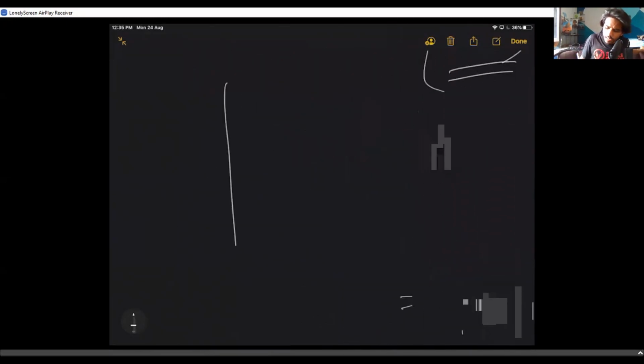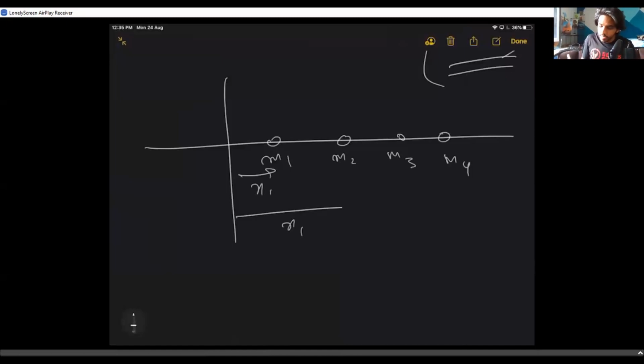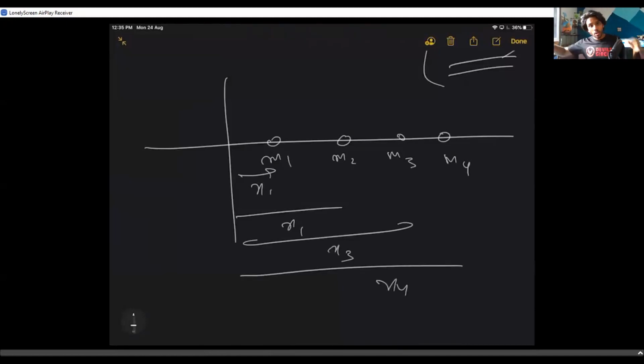Let me show another example. Let us say we have another discrete mass system. Discrete is something that you can simply count, like 1, 2, 3, and 4. If you have a rod, how many masses are there in a rod? There are infinite number. You cannot count it. Here we can.